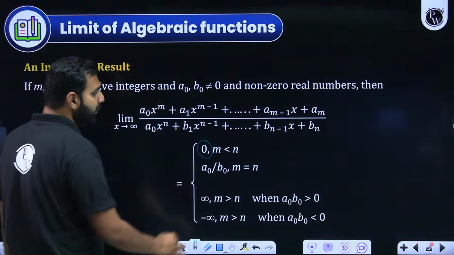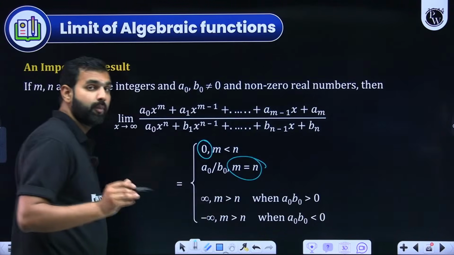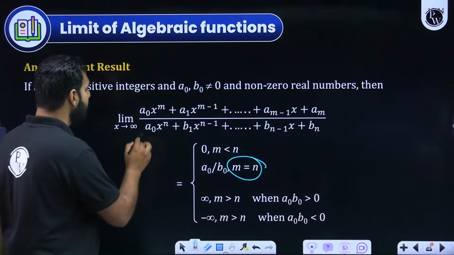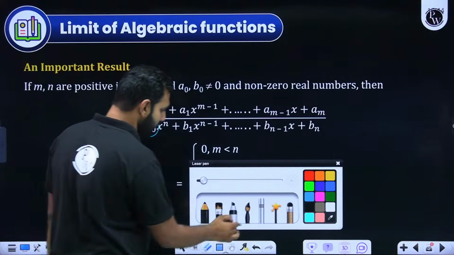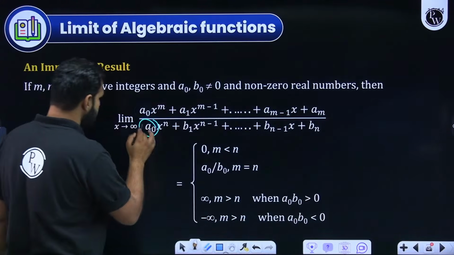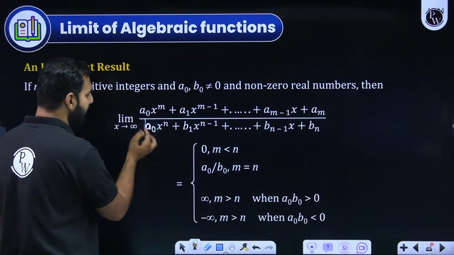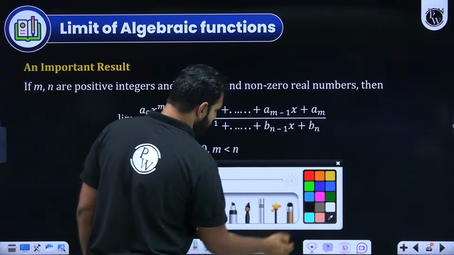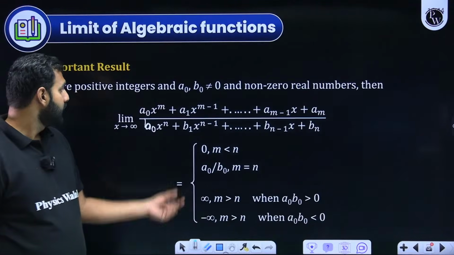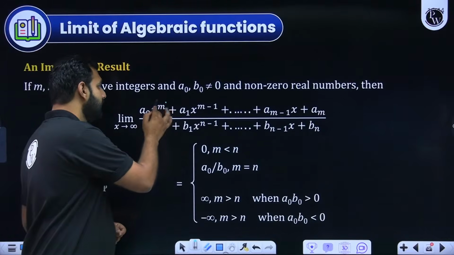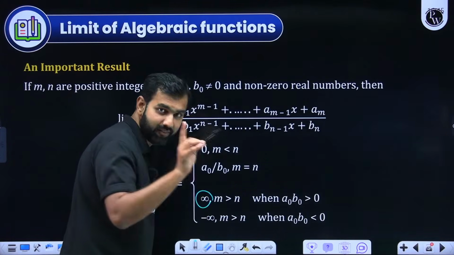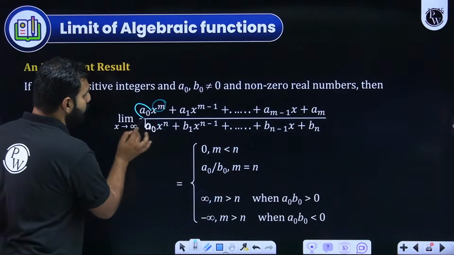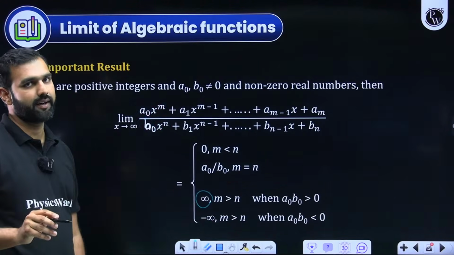If the numerator and denominator are the polynomials of the same degree, then the answer is always the ratio of their highest degree terms. So instead of a naught, it should have been b naught first of all. So the answer will be a naught upon b naught. Did you understand this? If the degree of the numerator is greater than the degree of the denominator, then your answer is infinity, given that these two terms are either both positive or both negative.